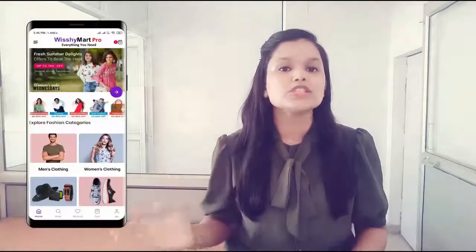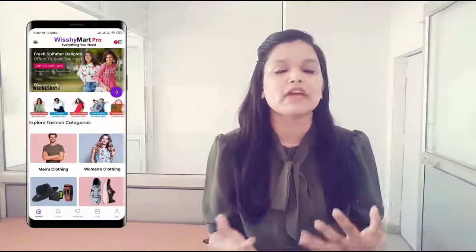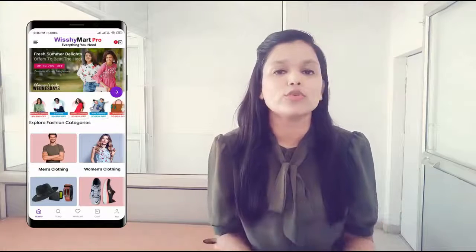Number 4, complete dynamic look. In Wishimart Pro, you can change the complete home page of the application. The home page you can change completely, any banner, any products, any offers you want to run. You can do that in Wishimart Pro completely by the admin. For that, you can check here the video available on how to edit admin in Wishimart Pro. So yeah, let's go ahead.